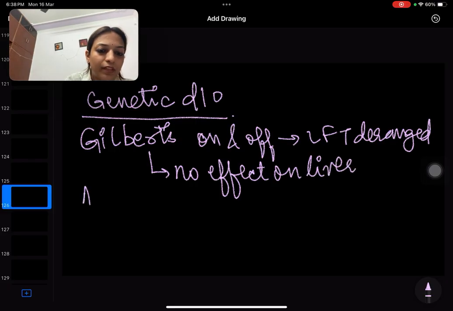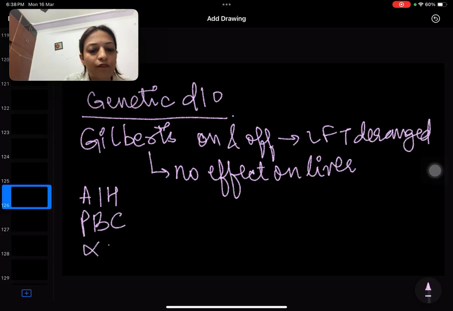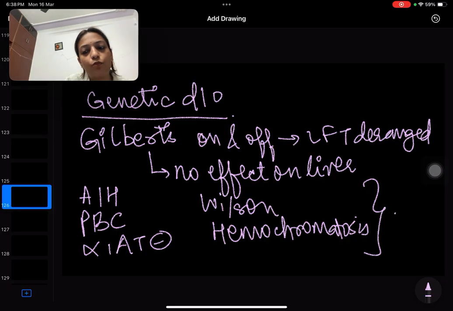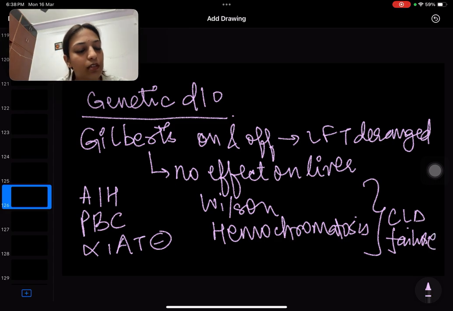But when there is autoimmune hepatitis, primary biliary cirrhosis, alpha-1 antitrypsin deficiency, Wilson disease, and hemochromatosis, all these have a tendency to progress towards CLD and failure. So what are we going to do in such patients? Liver transplant consultation, right? Now, let's talk about venous thrombosis.